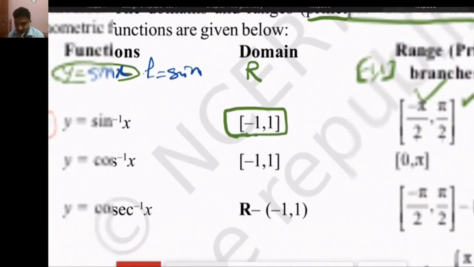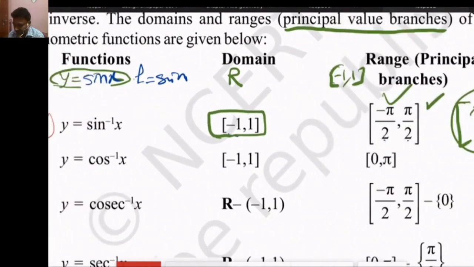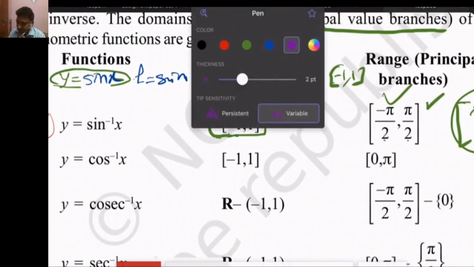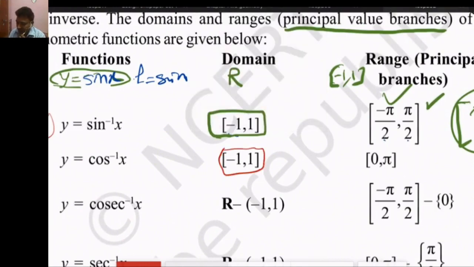The cos inverse x function, again the domain is minus 1 to 1, but the range is 0 to pi. Because the cos function gives different answers, minus pi to 0 could also be a range, but it is not the principal branch, and for every function we prefer the principal branch. Minus pi to 0 is also nearest to 0, but if possible we take positive values. So we will take only 0 to pi.